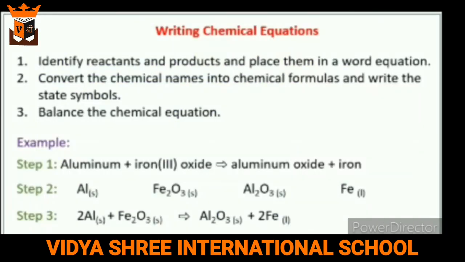How to write a chemical equation? First, identify the reactants and products and place them in a word equation. Second, convert the chemical names into chemical formulas and write the symbols. And the last requirement for writing a chemical equation is that the number of atoms of each element on the left hand side should be the same as the number of atoms on the right hand side.